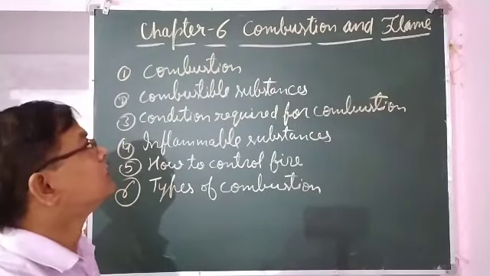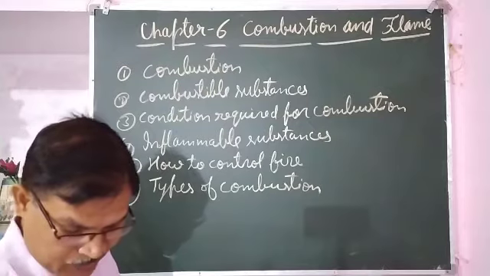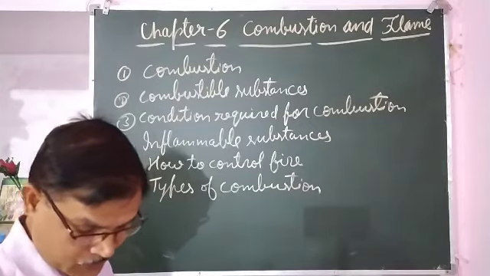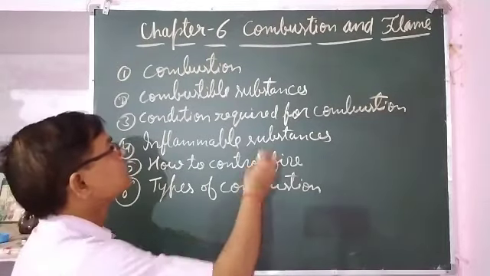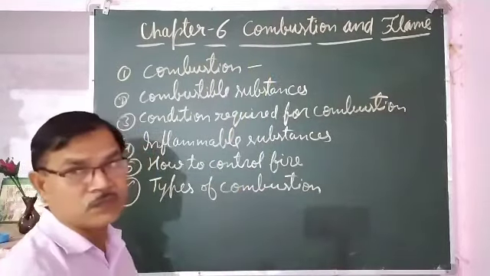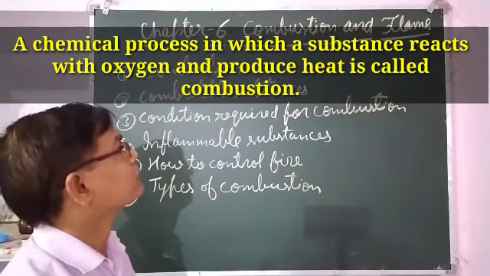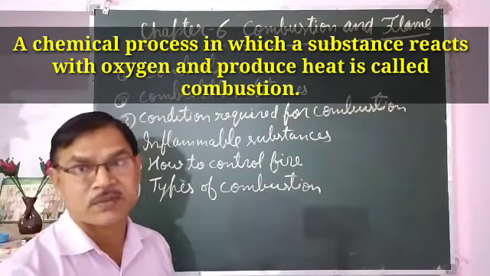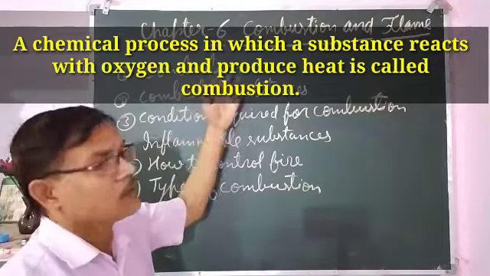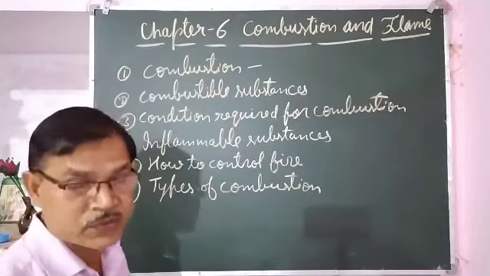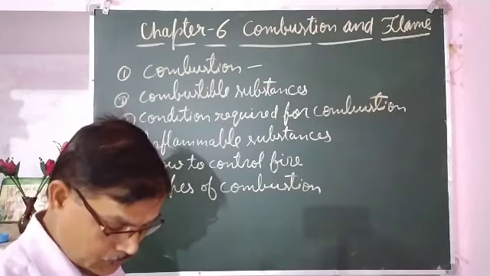So the definition of combustion is a chemical process in which a substance reacts with oxygen and produces heat. That is, the process in which a chemical substance reacts with oxygen and produces heat is called combustion, as in the burning of various fuels like coal, petroleum, diesel, etc.